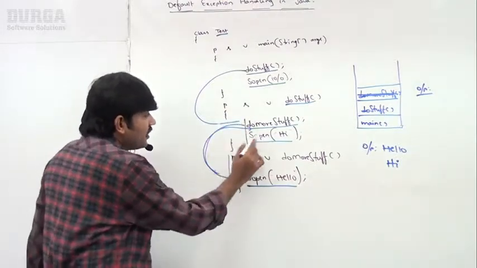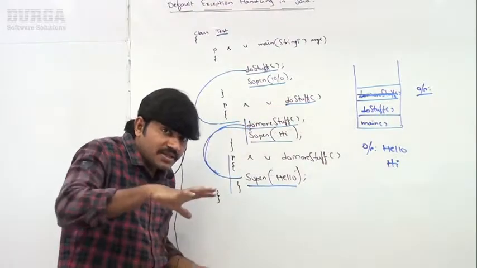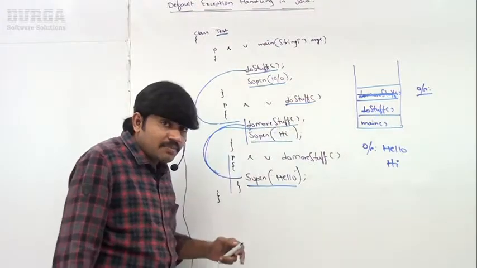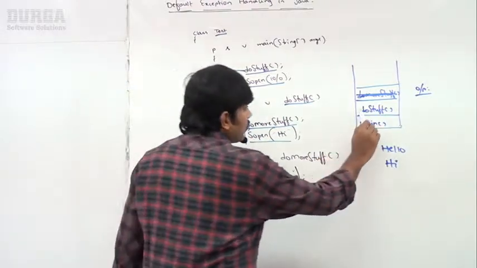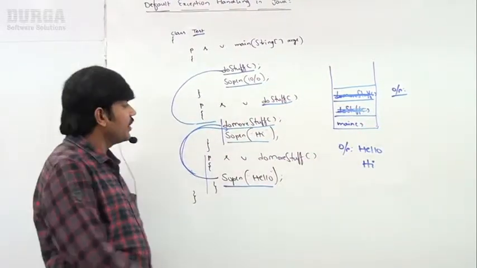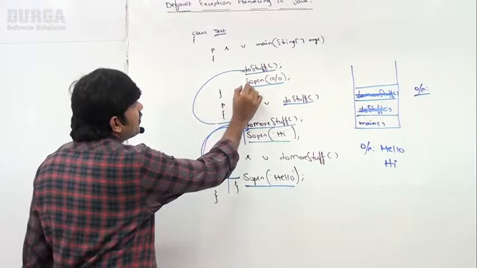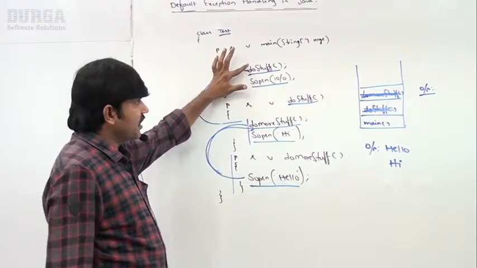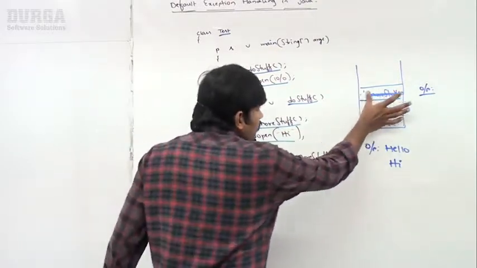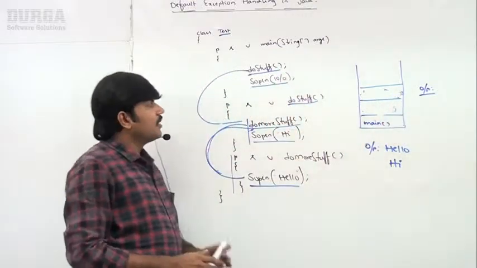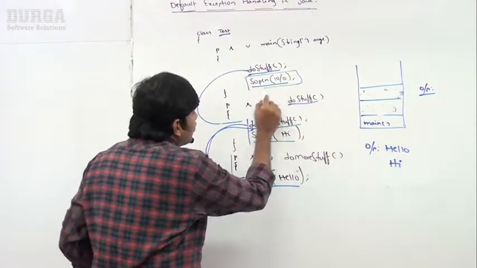Now, after completing SOP of hi, can you please tell, is doStuff completed or not? Completed. Is it normal completion or abnormal? Normal completion. Once a method is completed, remove the corresponding entry from the stack. Now the control goes back to the caller, the main method. Now take very special care. At this point, doStuff and doMoreStuff methods completed normally and were removed from the stack also. Now, after completing the doStuff method call, SOP of 10/0.